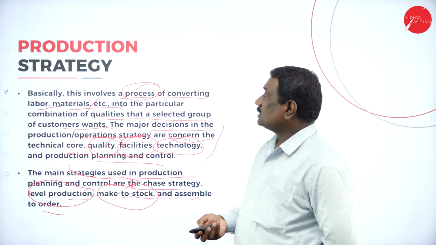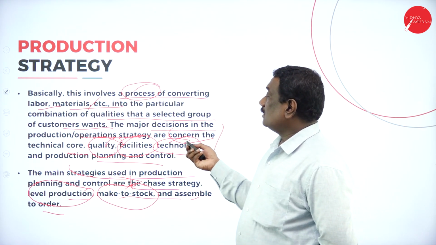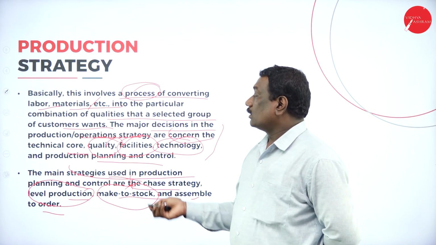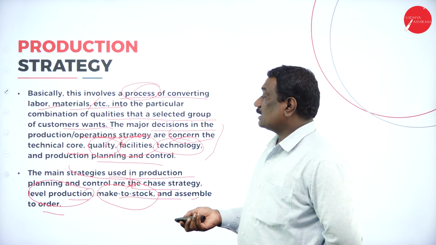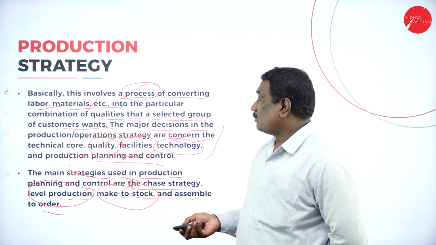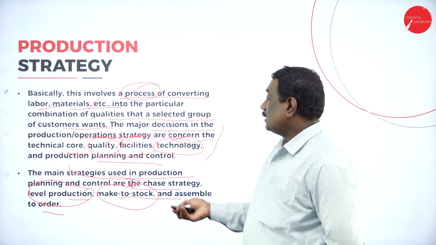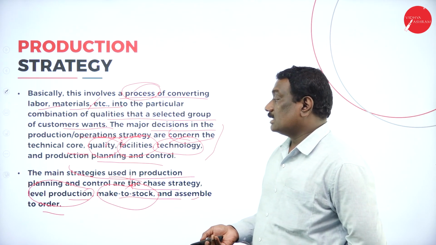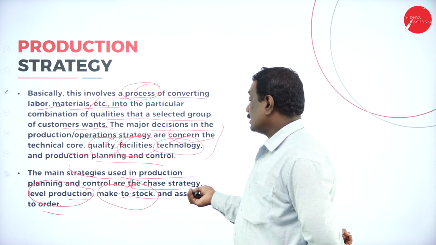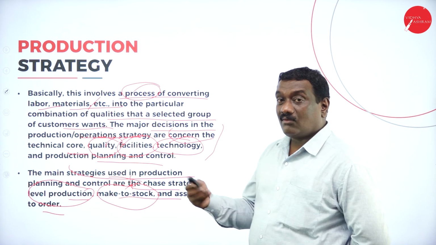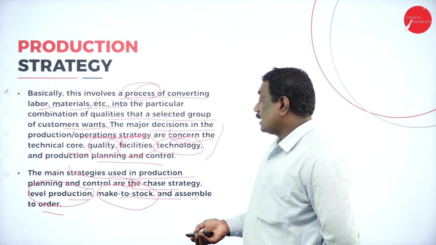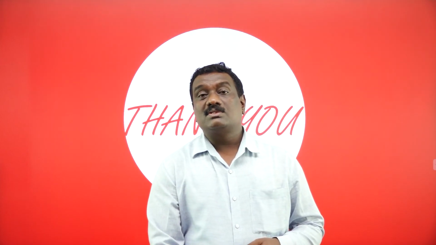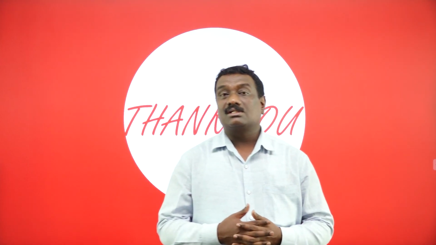Then in production strategies, we saw that the major decisions in production operation strategies include the technical core, quality, facilities, technology, and production planning and control. And the main important strategies used in production planning and control are the chase strategy, level of production, make to stock and assemble to order. These are the two important aspects which I covered in today's session.